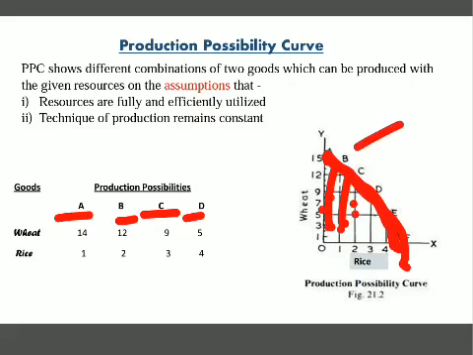He cannot go outside this curve. Okay, because if he goes outside this curve, it means he is using the resources more than he has. So he has to be in this curve or on the borderline of this curve.